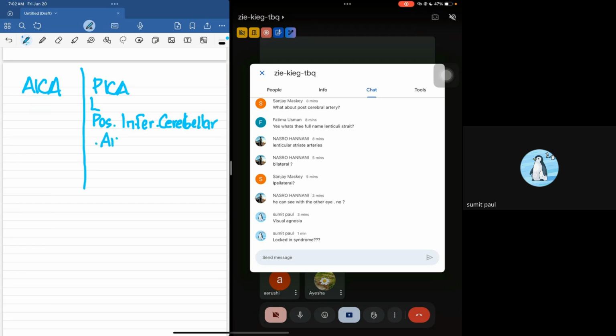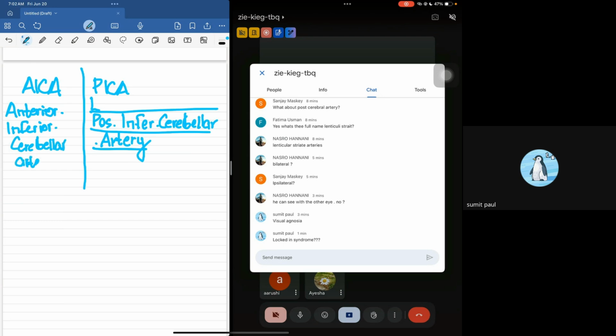So PICA means posterior inferior cerebellar artery, and AICA means anterior inferior cerebellar artery. So how does a stroke of AICA present?